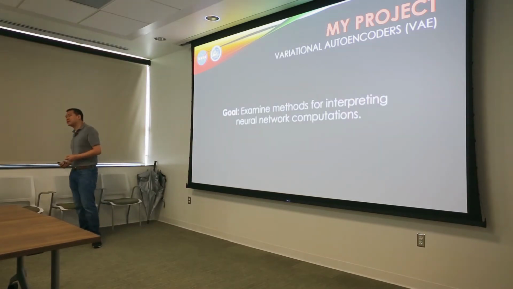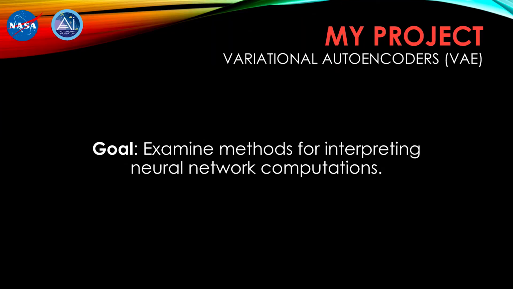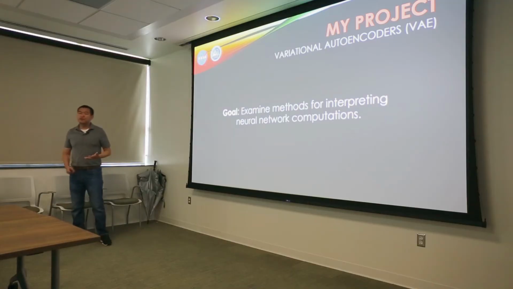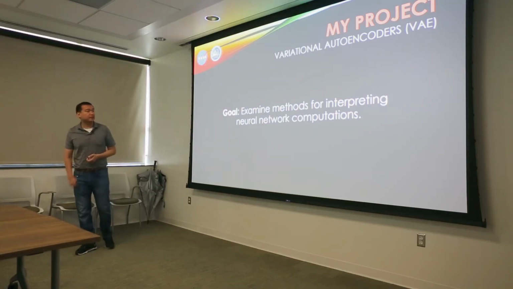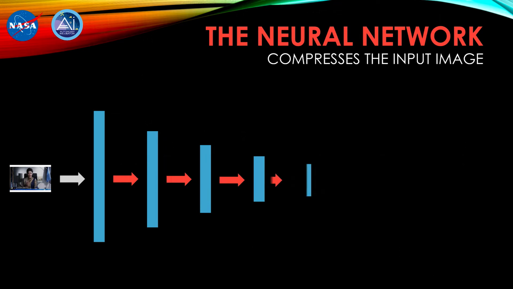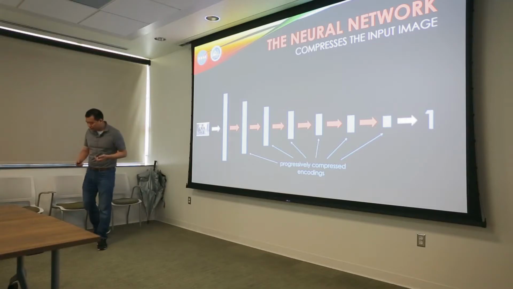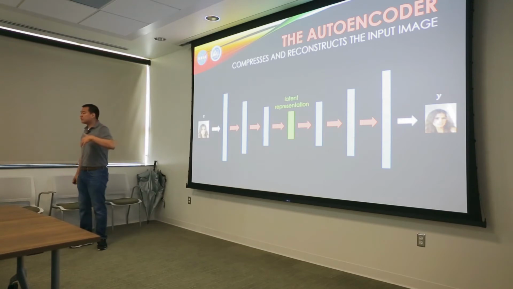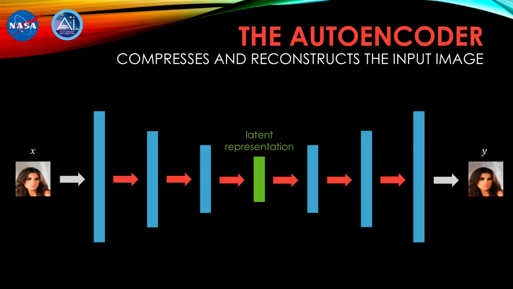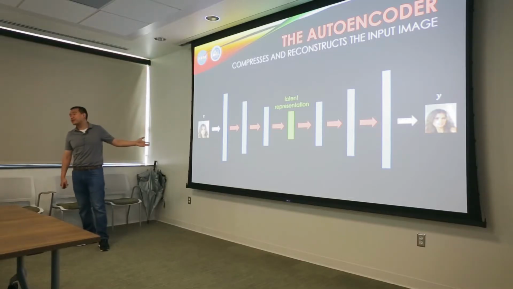So my small piece of Attractor is to try to extract some explainability and interpretability out of the internal computations in a neural network. One way to think about what a neural network does is that it's progressively compressing the input data into increasingly more compact representations. So one thing we can do is instead of compressing the input data all the way, we can just compress it halfway and then try to decompress the data such that we get the original image that we fed in.